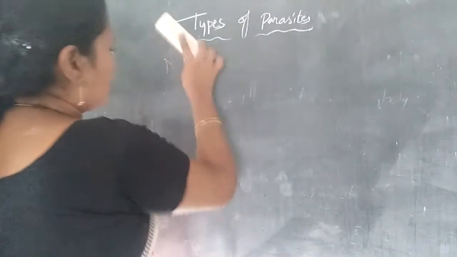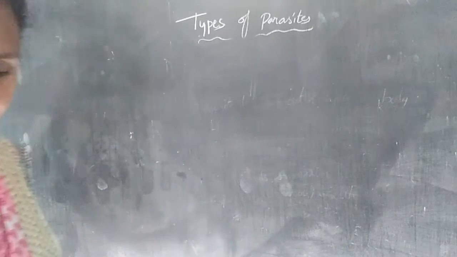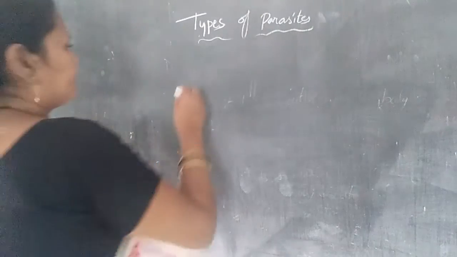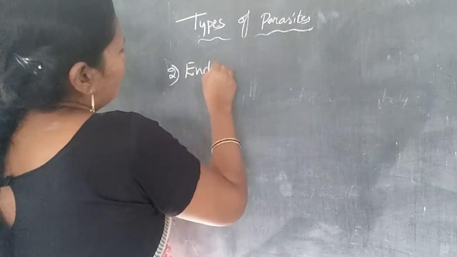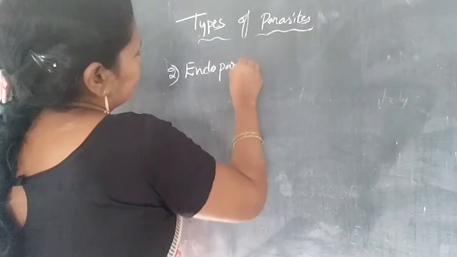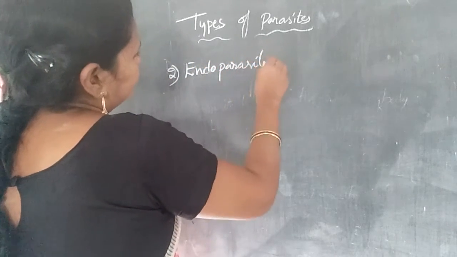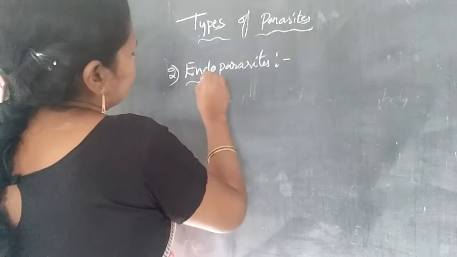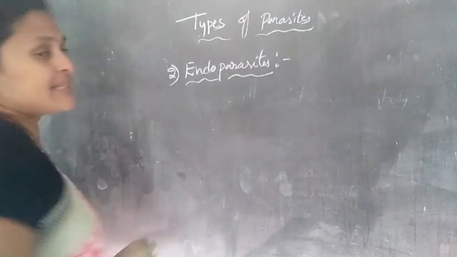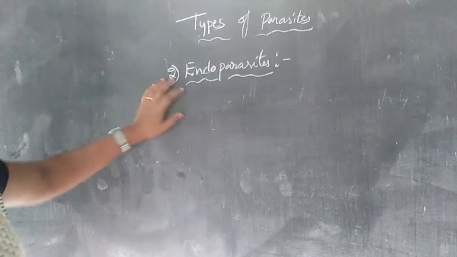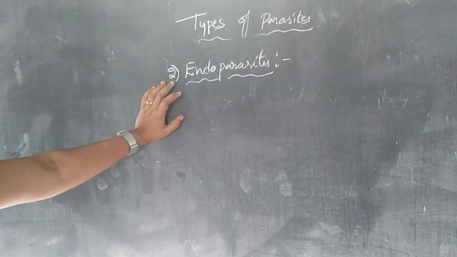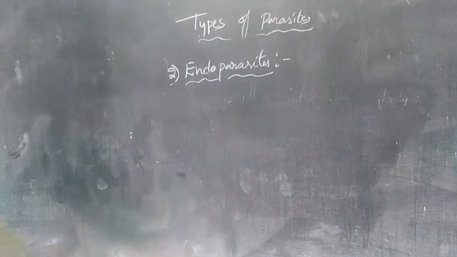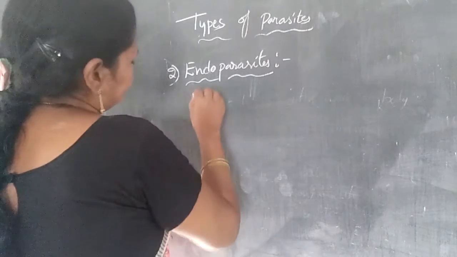Ecto means outer and endo means inner. Endoparasites are parasites that live on the inner surface of the human body.